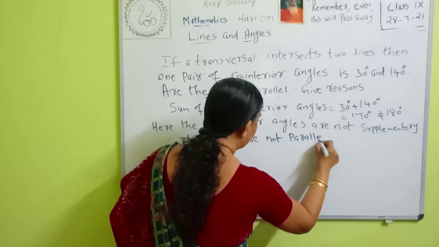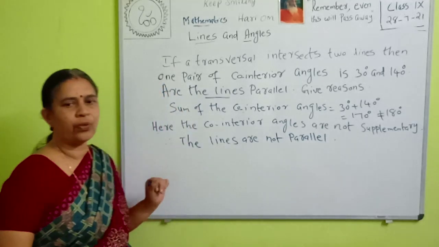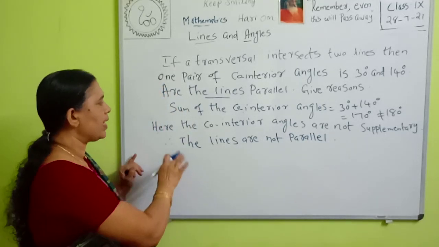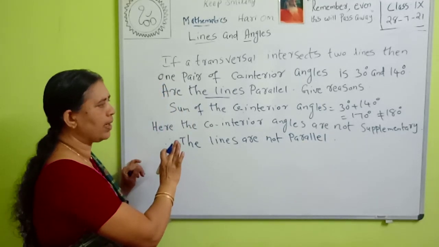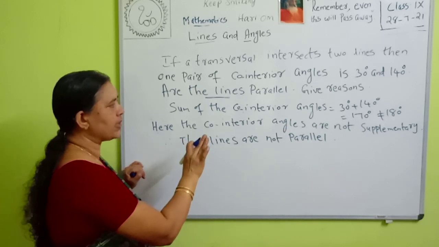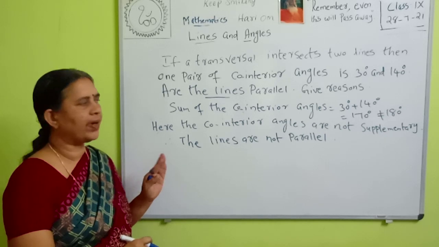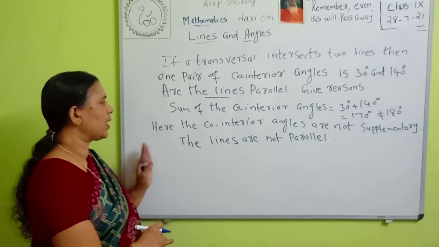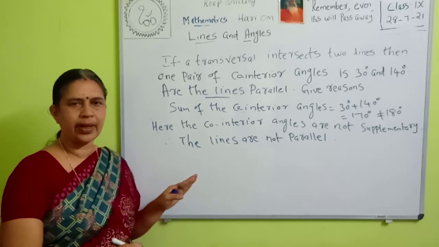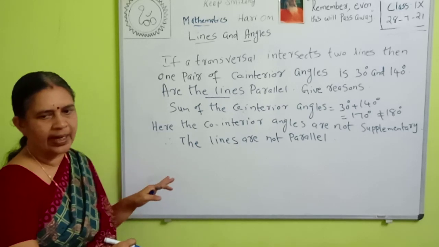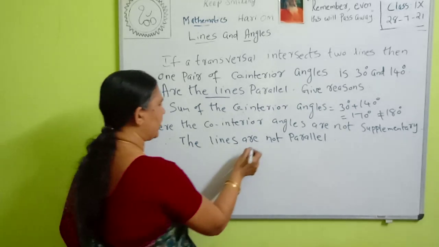So if the lines are parallel, then the co-interior angles are supplementary. Here the sum of the co-interior angles is equal to 30 degrees plus 140 degrees. It is equal to 170 degrees, not equal to 180 degrees. Therefore what can we say? If the co-interior angles are not supplementary, therefore the lines are not parallel.